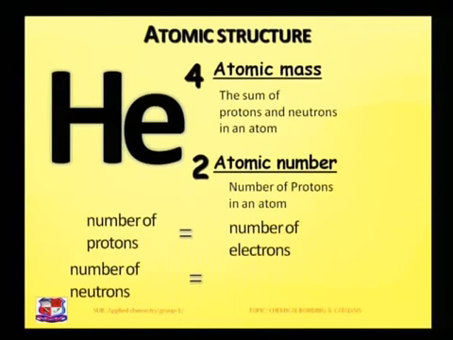To find the number of neutrons in the nucleus, we deduct the atomic number, which is the number of protons, from the atomic mass number, which is the total number of protons and neutrons.